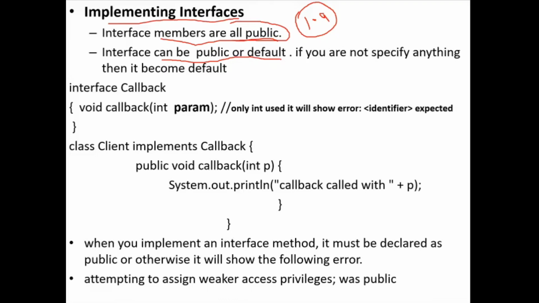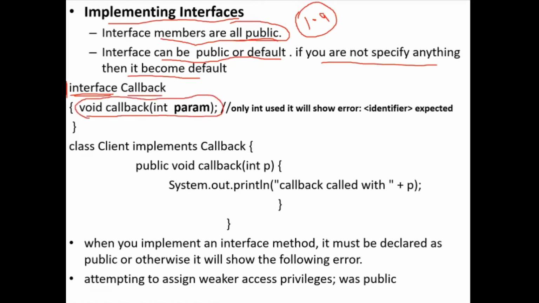So if an interface is an inner interface, then it can be public, private, protected, or default. If you do not specify anything, it becomes default. Here I have mentioned nothing: class name, then the interface keyword, and then the interface name. So what is the access specifier of this interface? Default. And by default, this method is taken as an abstract method.